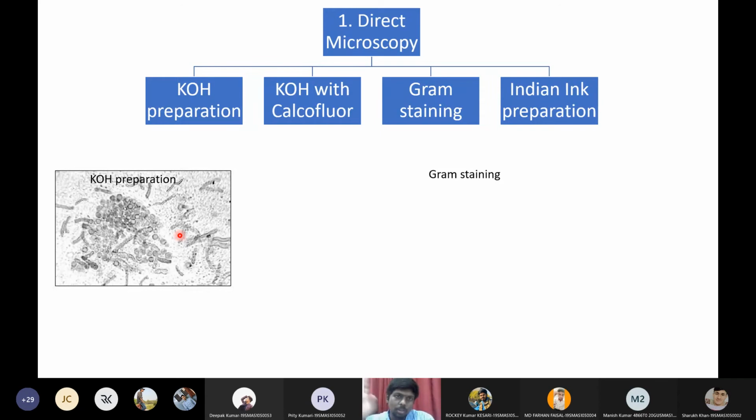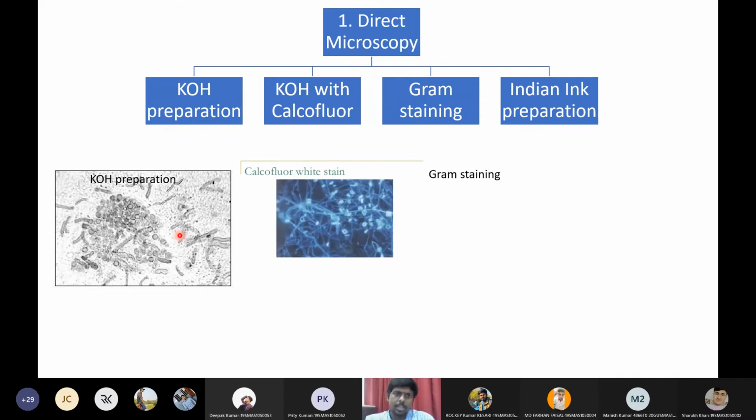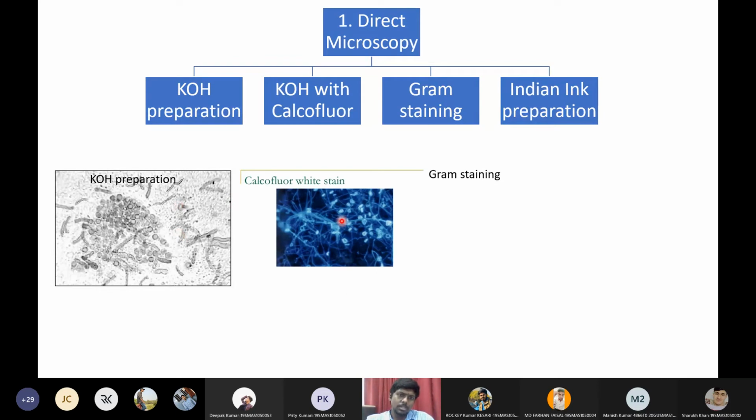I will show you how the calcofluor KOH looks. This is how the same fungus looks under calcofluor white. So this is KOH with calcofluor white. With calcofluor, the fungus will be very bright compared to normal KOH preparation. So this is an add-on advantage of KOH with calcofluor.